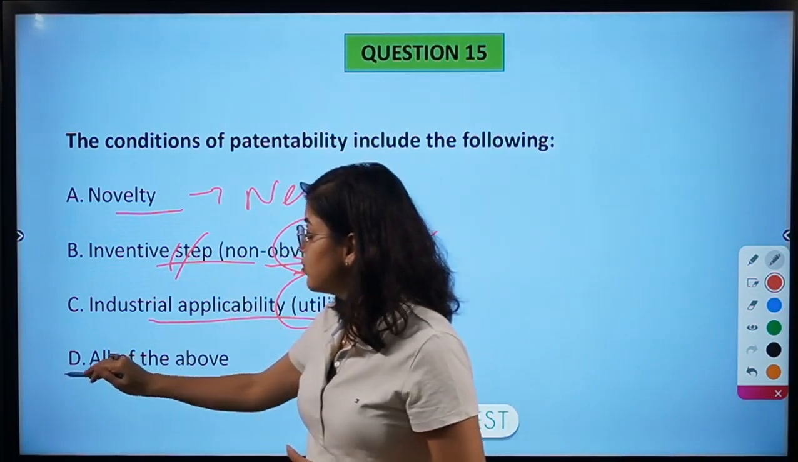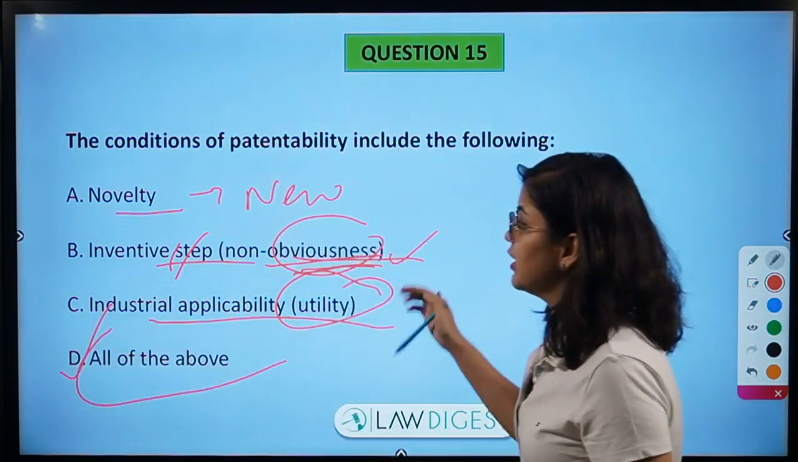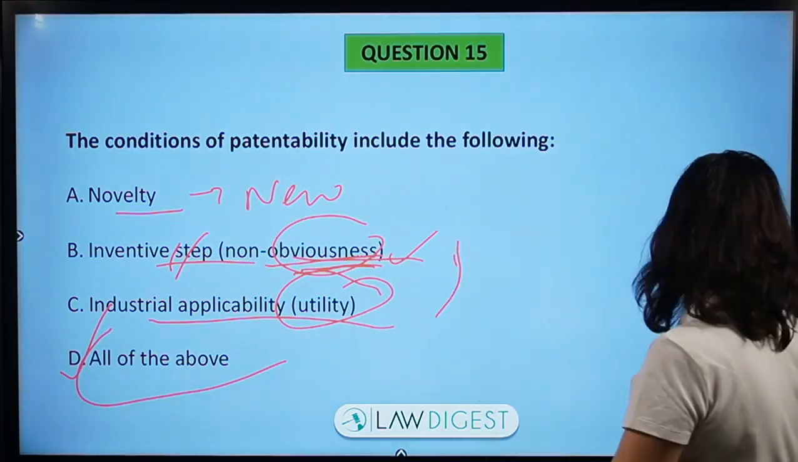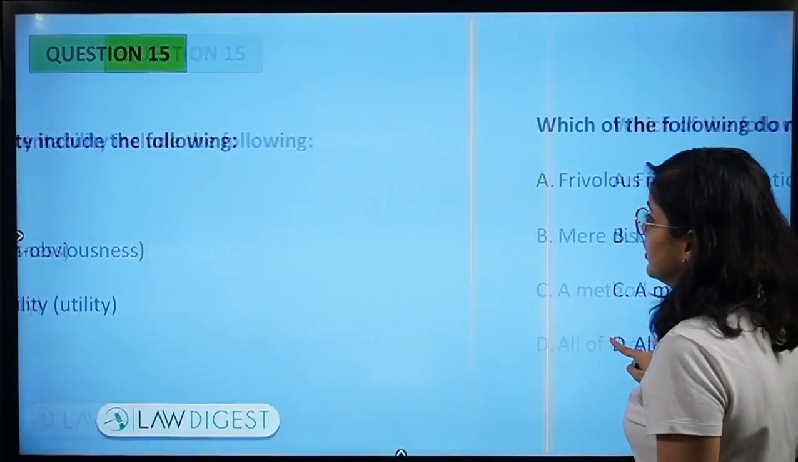So therefore option D is the correct answer here, that all of the conditions are there that are required so that a patent can be granted.